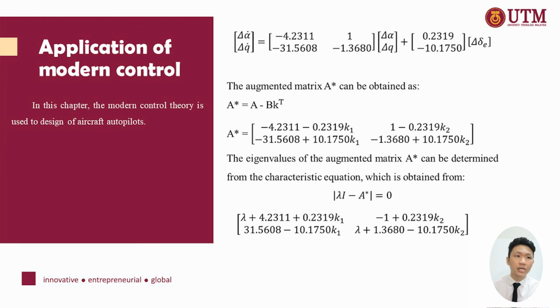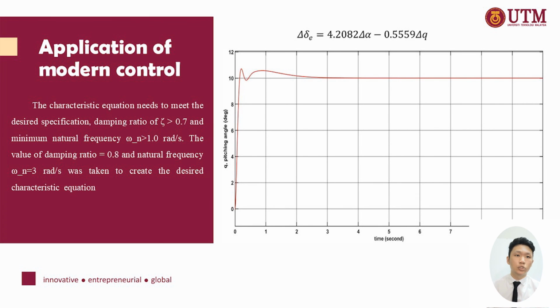Okay, next, the application of modern control theory. In this chapter, modern control theory is used to design an aircraft autopilot. In this simple calculation example, you can see how we get the characteristic equations. We change it into the state feedback equation. The characteristic equation needs to meet the desired specification: damping ratio more than 0.7 and minimum natural frequency more than 1 radian per second. So we took the damping ratio as 0.8 and the frequency as 3 radians per second to create the desired characteristic equations.